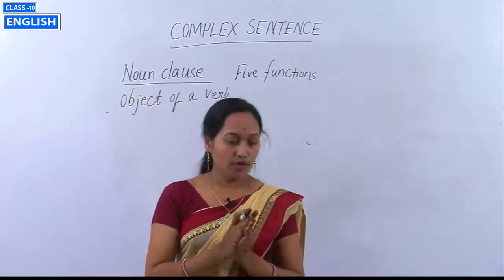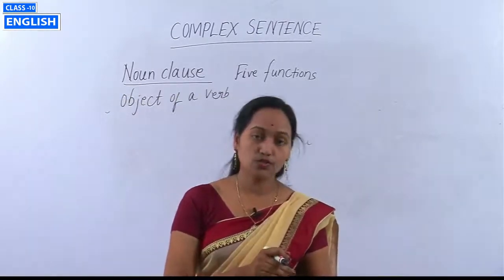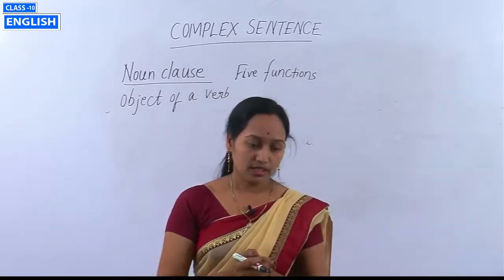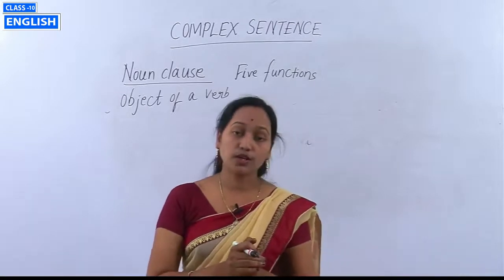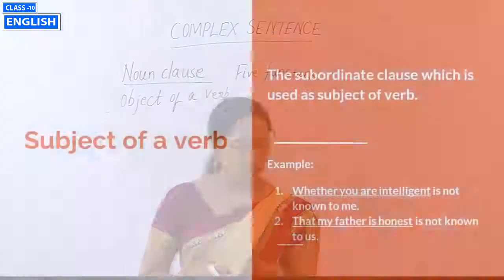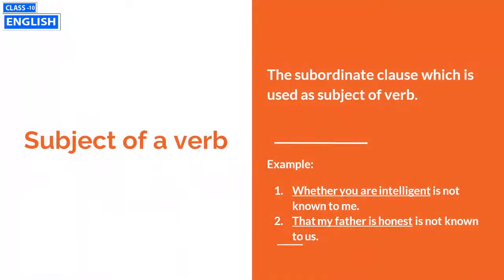The object of a verb means when the noun clause is used after the main clause, that is known as the object of a verb.